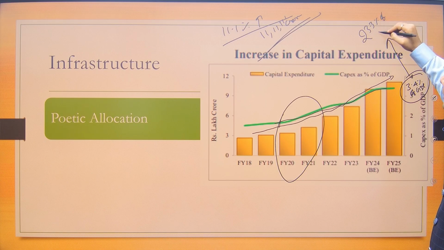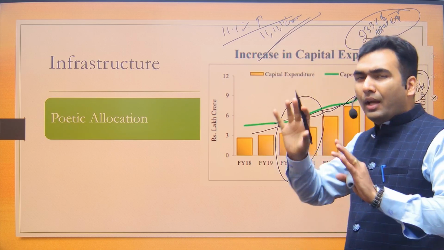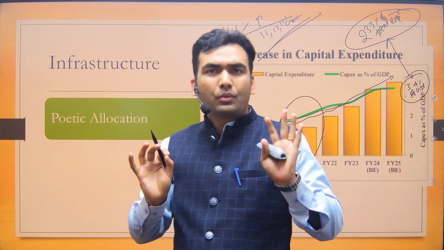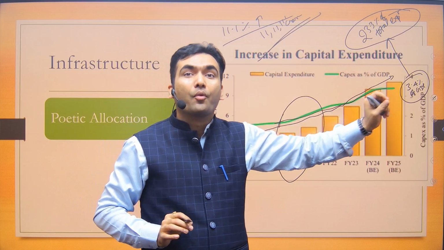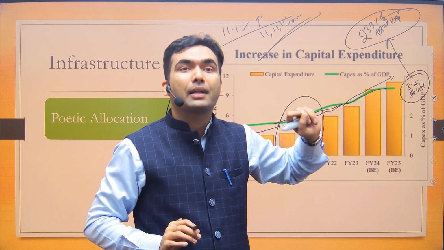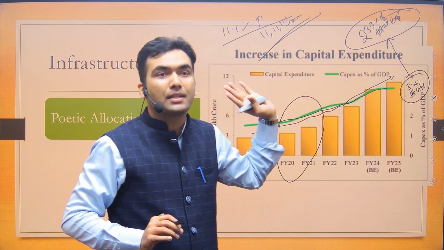And which is translating into 23.3% of total expenditure. So you can remember it simply that approximately 1/4, 25% of total expenditure is capital expenditure, which is unprecedented in this century. This is at the highest level in this century.